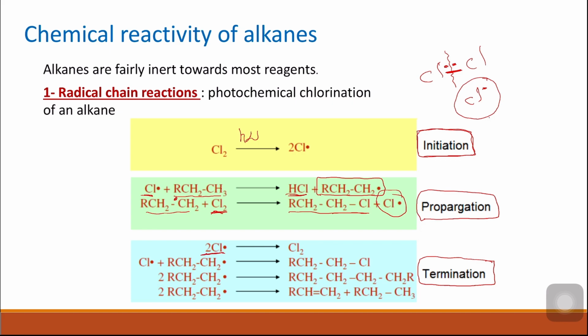If two chlorine free radicals react with each other, they give you a chlorine molecule. If a chlorine free radical reacts with an alkyl free radical, it gives you alkyl chloride. If two alkyl free radicals react with each other, they give you a new alkane. They can also react in many other ways because they are very reactive, so it can give you an alkene and again an alkane. So this reaction will result in a huge number of products, all because of the very high reactivity of the free radical.